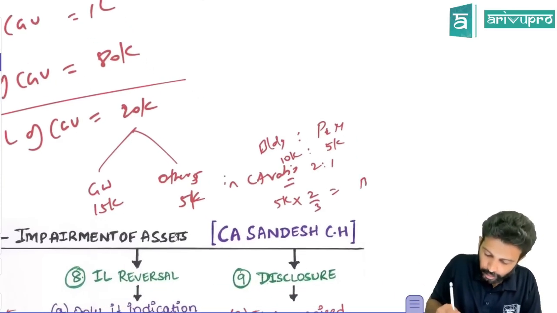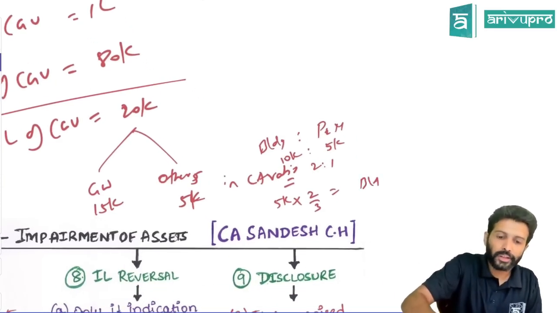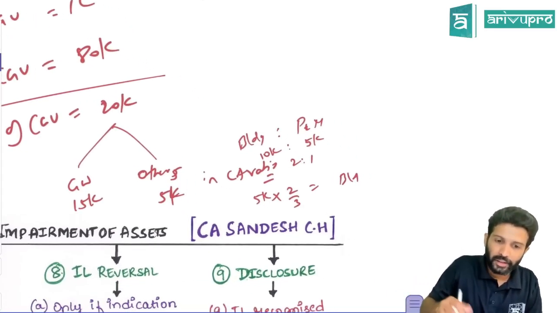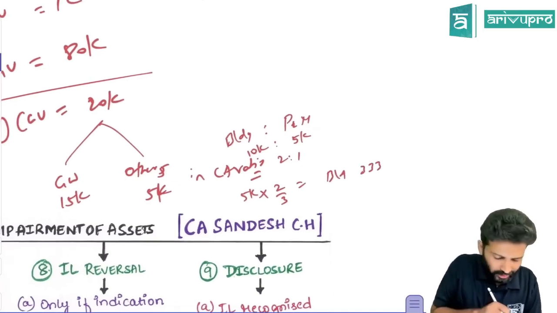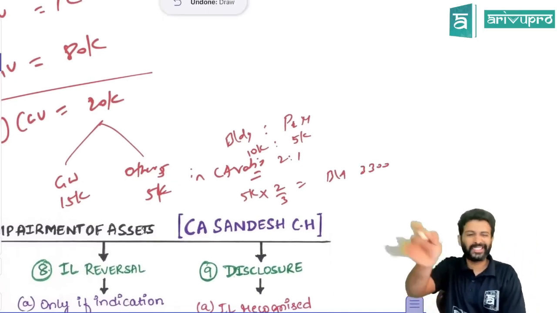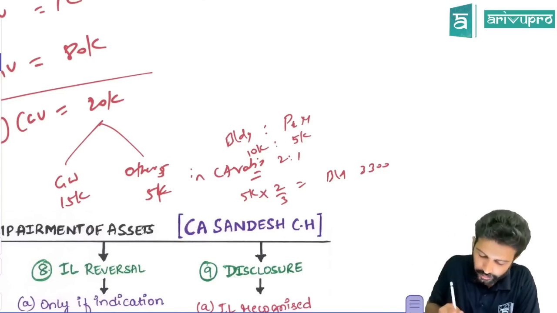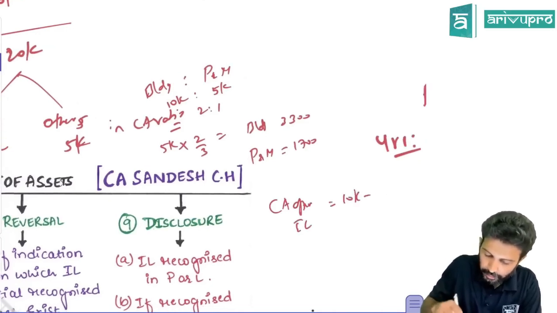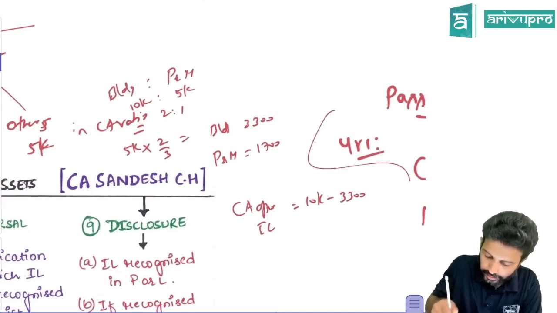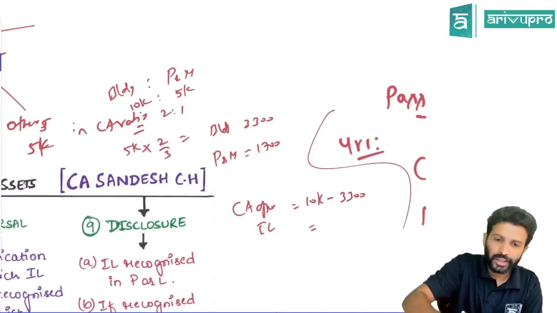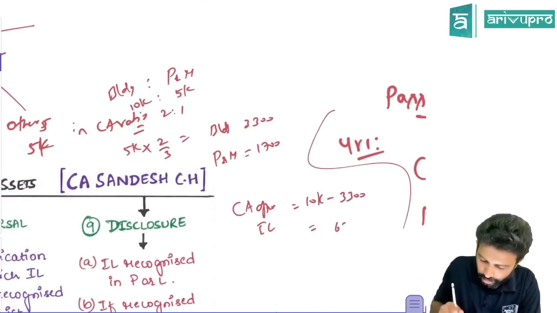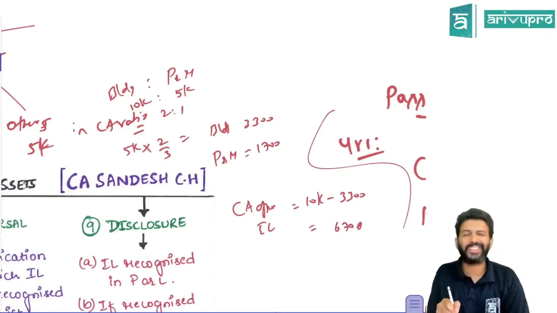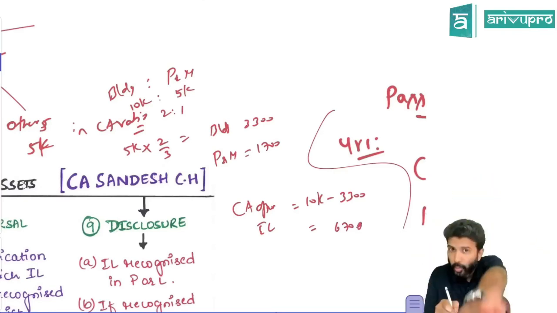So how much will you allocate to building? 5,000 into 2 by 3. That will be 3,333. For simplicity, I'll round it off to 3,300. Take it as 3,300 for building. What will be plant and machinery? The balance 1,700. So what will be the carrying amount of building after impairment loss? Before impairment loss, it was 10,000. After impairment loss, you'll reduce 3,300, so 10,000 minus 3,300 becomes 6,700. Like this. So after you allocate impairment loss, carrying amount will come down.